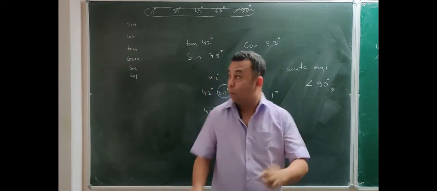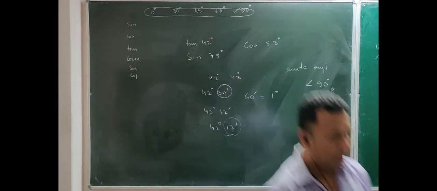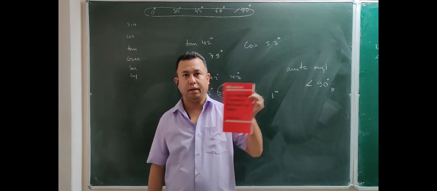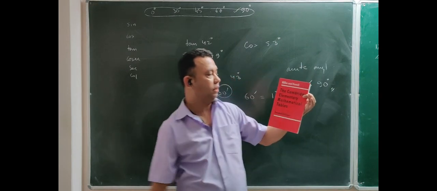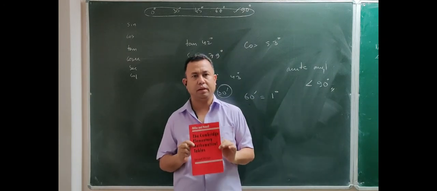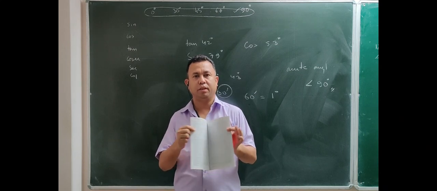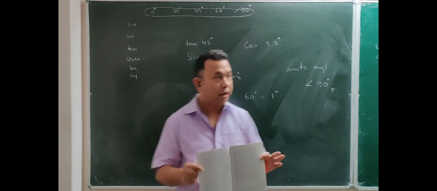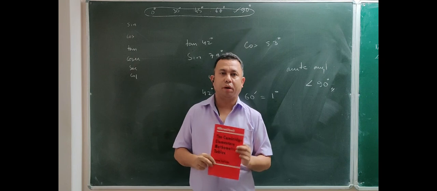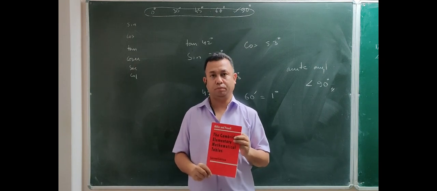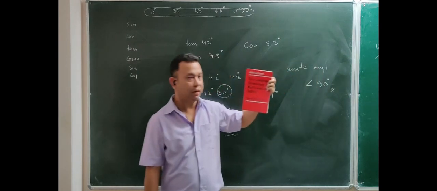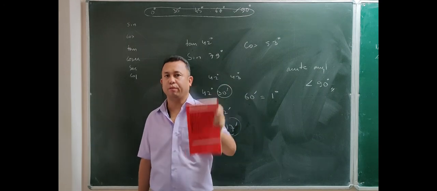Now, what is that trigonometric table? Everyone had purchased this book last year in class 9. This is the Cambridge Elementary Mathematical Table. We hardly used this book last year in class 9. Now you will find this table book has a lot of significance in class 10. I am starting with trigonometry, and trigonometry also finds its use. And yes, this table book will be provided to you inside the examination hall. So you don't need to worry, you don't need to carry it inside. In the examination hall, this same mathematical table book will be provided for your reference.